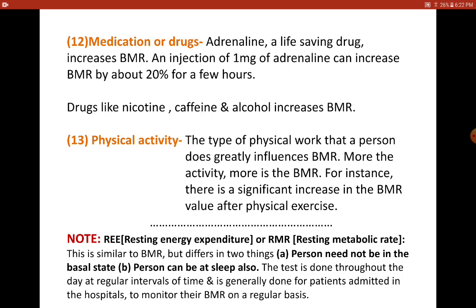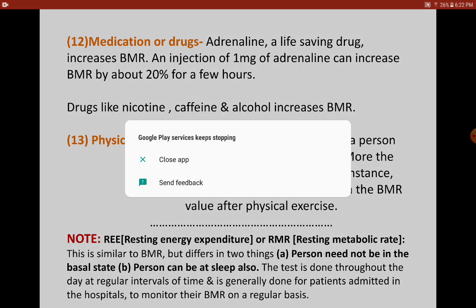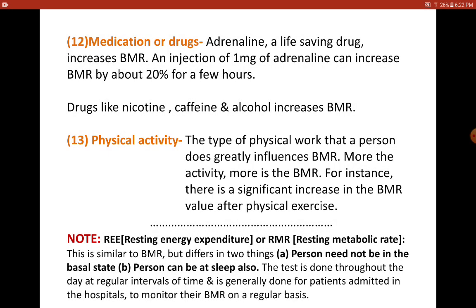Coming on to physical activity, it has a direct correlation with BMR. We all know that the type of physical activity greatly influences BMR. If you are doing sedentary work, that is very mild work, then you don't need more energy to maintain the involuntary functions as well as to supply energy for the physical activity.